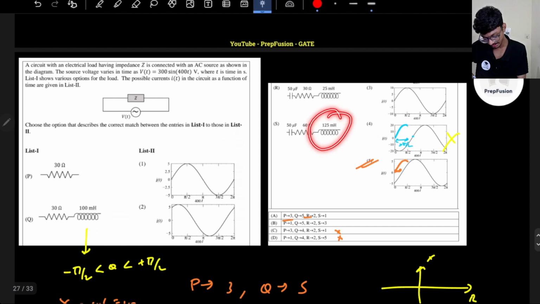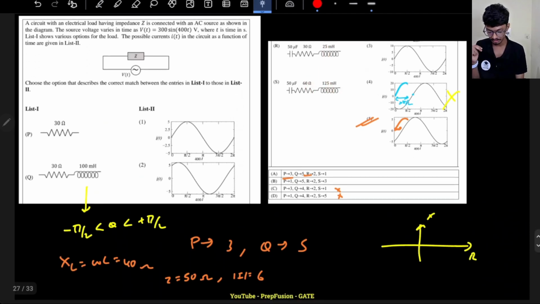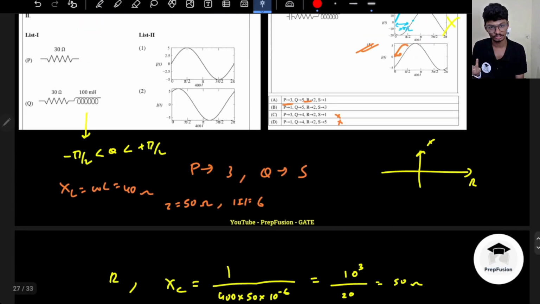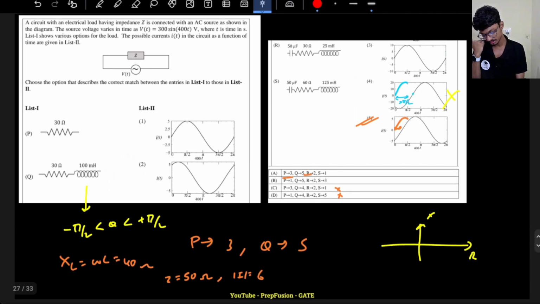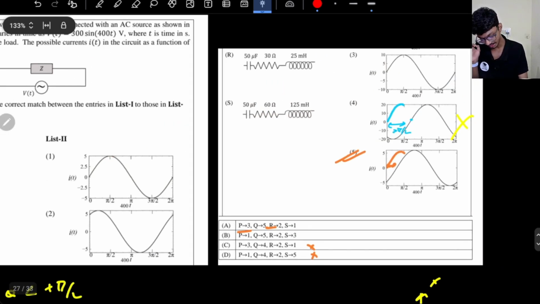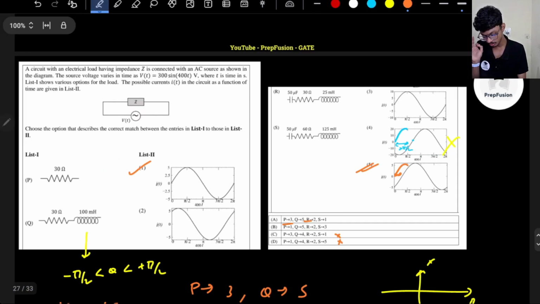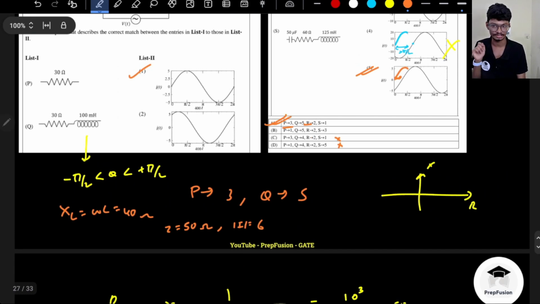What about S? For S I see the inductance has increased 5 times, so the reactance will be 5 times the previous one. If I make it 5 times, this will be 50. So it is a resonance condition. The capacitive reactance and the inductive reactance are the same, so there will not be any phase difference. So it can be either this graph or this graph. But reactance will cancel out, so what is the resistance? It is 60 ohms. So what will be the peak value? Peak value will be the maximum voltage divided by the resistance, that is 5 amperes. I see this is 5 amperes here, but here it is higher, 10 amperes. Peak value will not be 10 amperes, it will be 5 amperes. So S will go to 1. So option A will be the correct answer for this question.